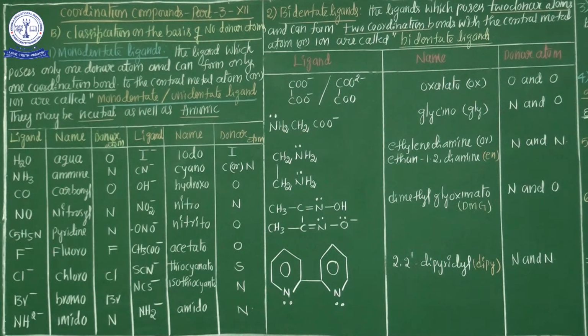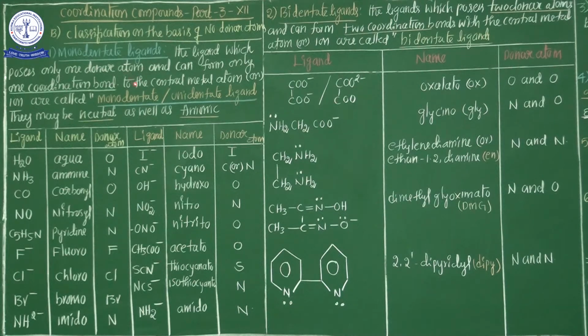So what is a monodentate ligand? Only one donor atom is present in the ligand. That ligand is generally called a monodentate ligand.